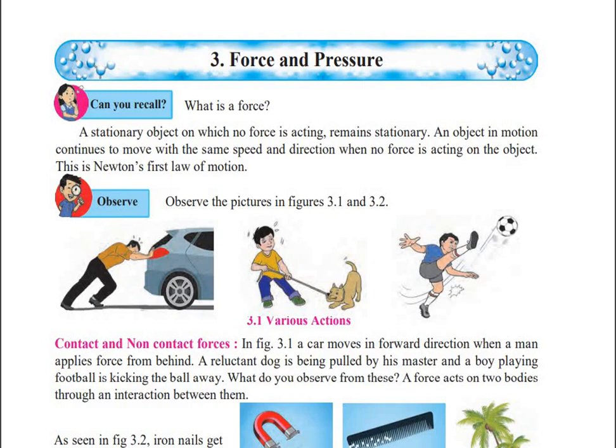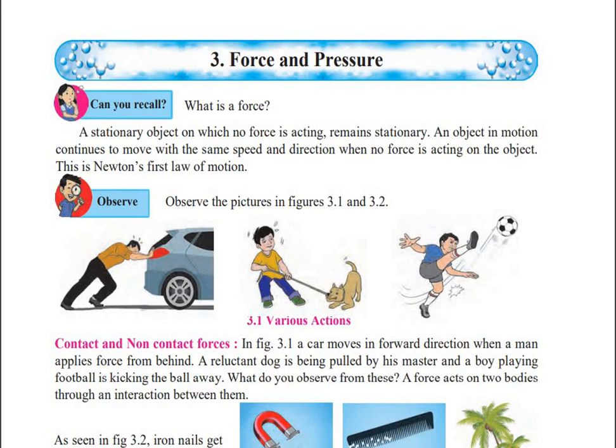For example, if you keep a glass on a table, that glass will stay in its position until you apply force. You will not pull that glass, you will not push that glass. If you do not apply force, the glass will not move. It means the glass is in a stationary position. So a stationary object will remain stationary only if force is not applied on it.